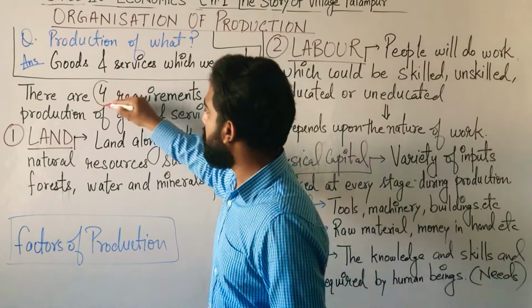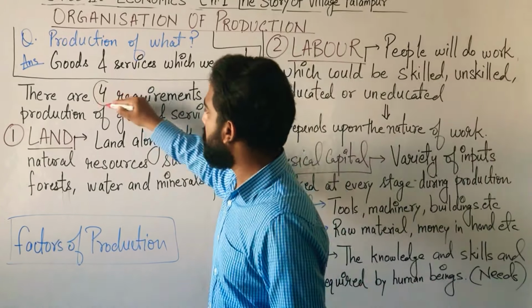The first one is land. The ground, the land, along with all the resources like forest, the underground water, the minerals, the fertility. The land along with other natural resources such as forest, water and minerals. All these things constitute the land, and all together we call it land. Not just the upper layer of the soil. No, we can include the forest, the water, the minerals on that land.